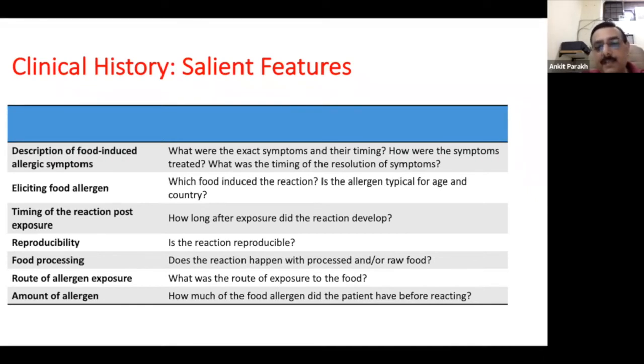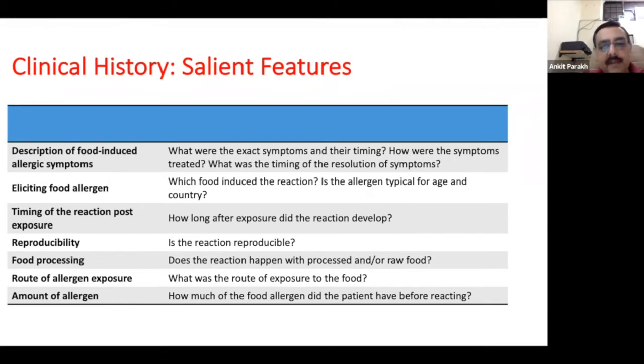Now, how long after the exposure does the child develop symptoms? IgE-mediated reactions usually happen within 15 to 30 minutes, to a maximum of 2 hours. So any reaction which appears late may not actually be related to a food allergy. Now, is the reaction reproducible? The child has consumed a peanut today or an almond today. Something happens today, and he had consumed the same thing a few days prior to that, but the reaction didn't happen. If it is a true food allergy, then the reaction has to be reproducible. It should happen every time the child consumes the same food.